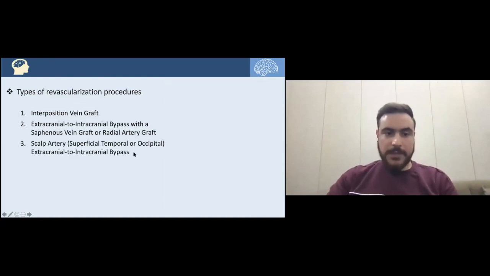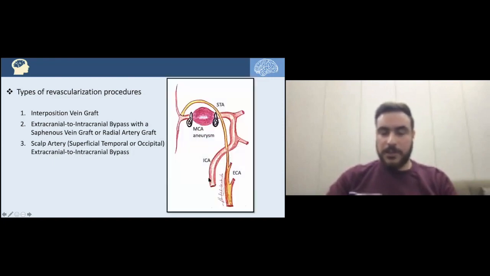Type 3 bypass is one in which we can use the scalp artery, either the superficial temporal or the occipital artery. That would also be an extracranial to intracranial bypass. Let's see the image here. Here we have the MCA aneurysm, and if we clip it and trap the aneurysm, how can the blood flow to the distal MCA? Well, we can take the superficial temporal artery and directly anastomose it on the distal MCA, distal to that aneurysm, to reperfuse that area.